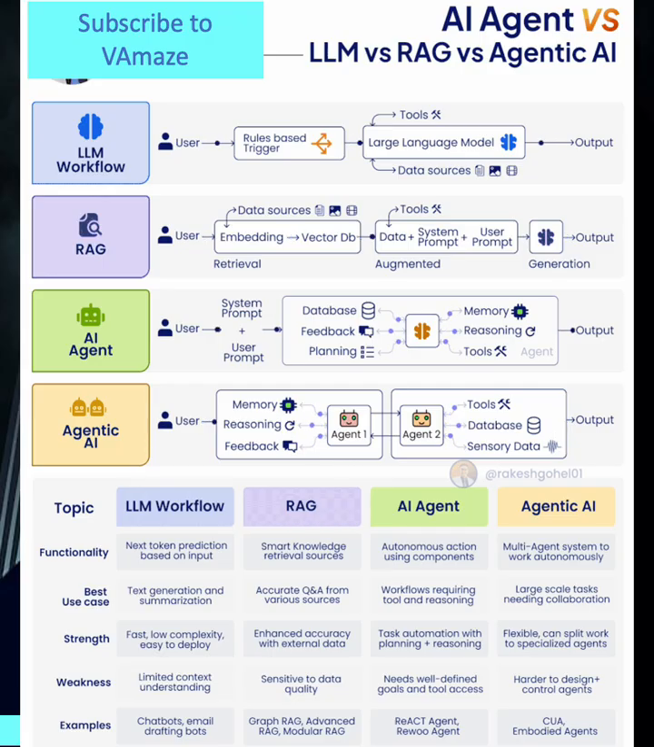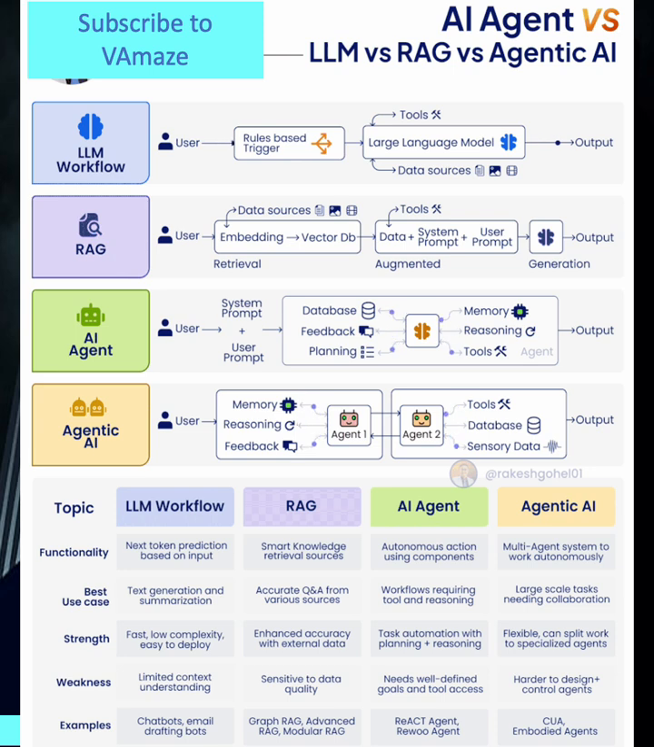AI agent solutions include ReAct and ReWOO agents that can perform complex research tasks, data analysis workflows, and automated report generation. Agentic AI systems include enterprise solutions like customer understanding assistants and embedded multi-agent systems that handle complex business processes requiring coordination between different specialized functions.